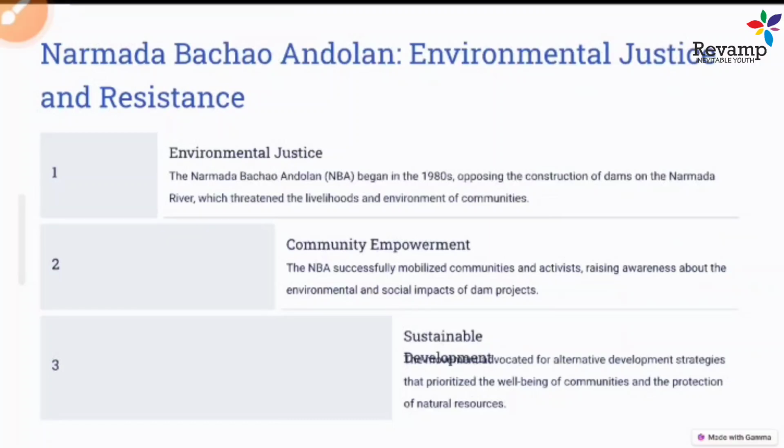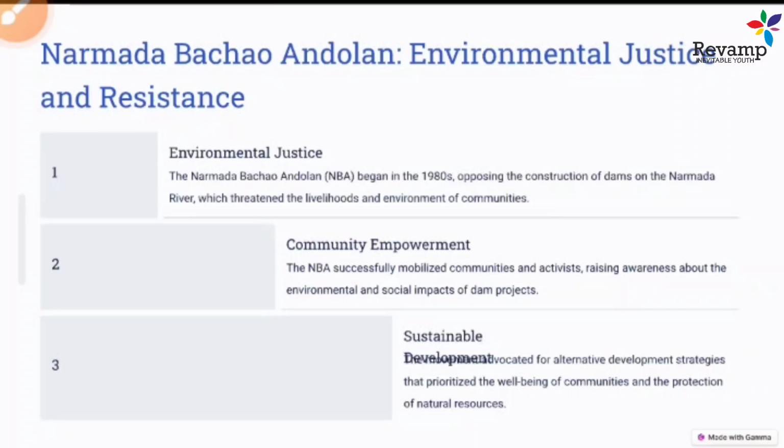They believed it would lead to a lot of displacement of people, since approximately 30 big dams, 135 medium-sized dams, and around 3000 small dams were to be constructed on the Narmada river and its tributaries under the Sardar Sarovar project.